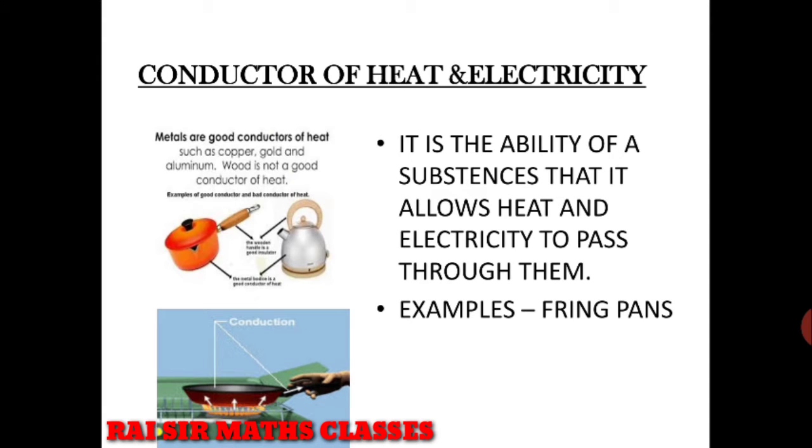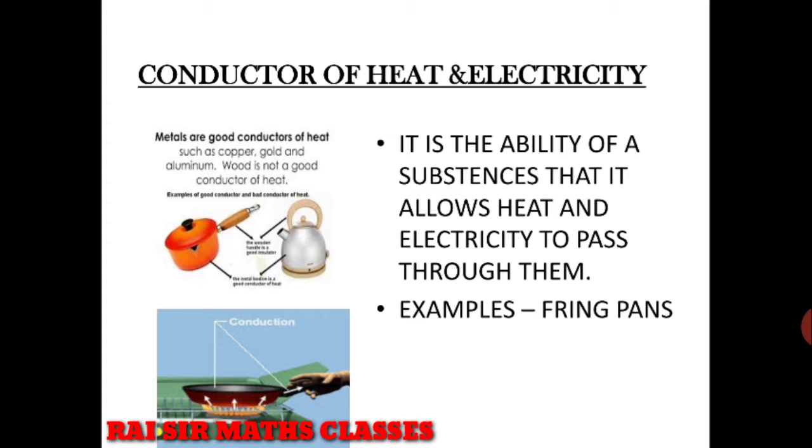Now the third one is conductor of heat and electricity. I have described both at once. If you are making food in your home, making chapatis in a pan, making food in the appliances, making tea in the kettle, these are all examples of conducting heat. Ironing our clothes is an example of conducting electricity. So it is the ability of a substance that allows heat and electricity to pass through it. Examples: frying pan and iron.